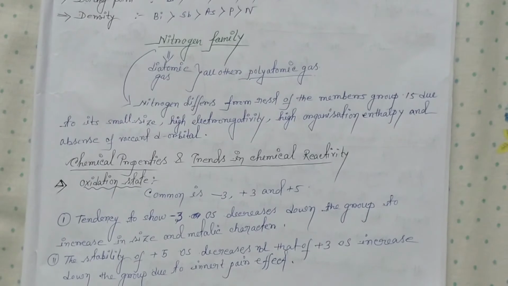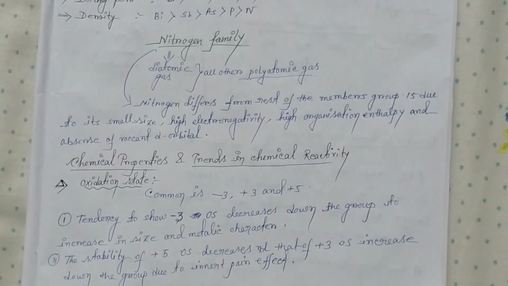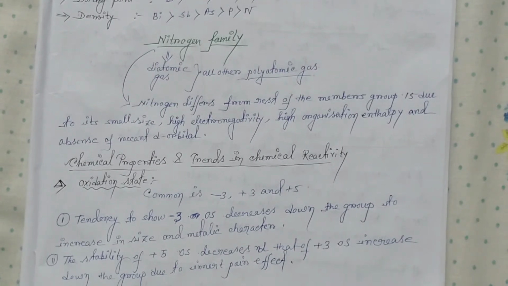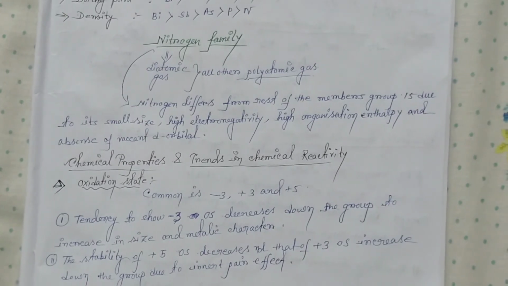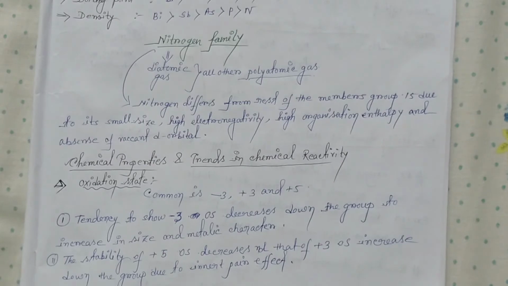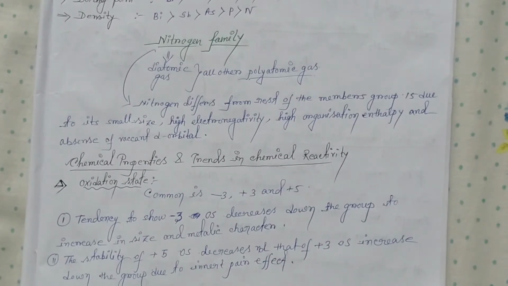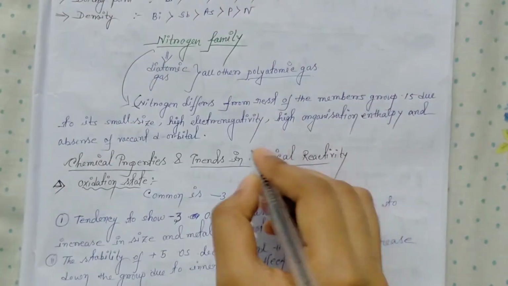So nitrogen differs from the rest of the group 15 members due to its small size, high electronegativity, high ionization enthalpy and absence of vacant d orbital. That is a most important line.